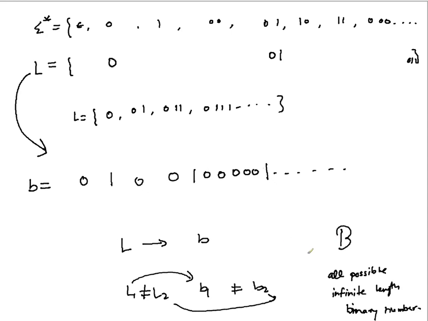Or let's not take B. Let's take B actually containing all these characteristic sequences. So B1, B2 and likewise for every language.